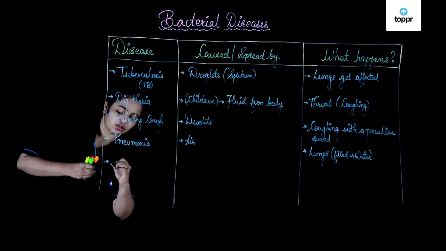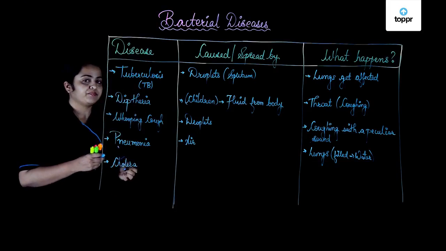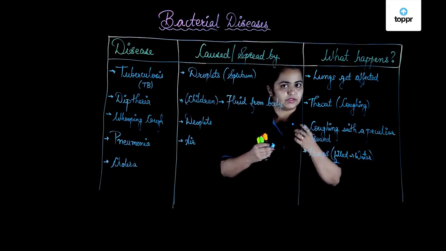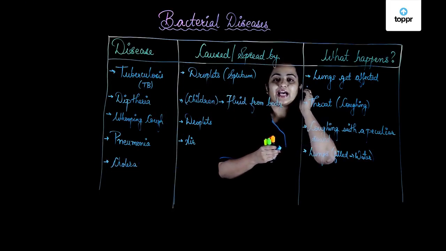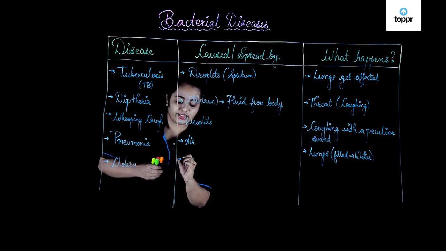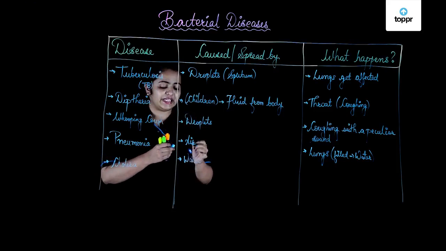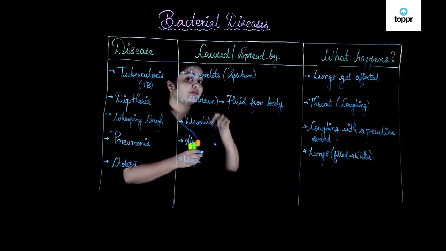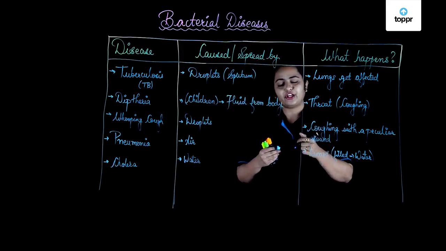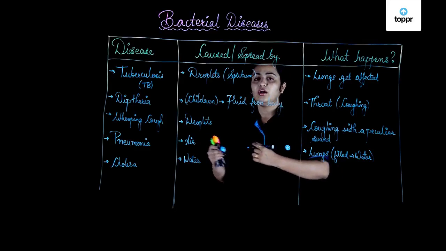After pneumonia, let's talk about the last one in the list, that is cholera. It is caused by the bacterium Vibrio cholerae, right? Vibrio cholerae has a typical nature of spreading through contaminated water. Yes, it's a waterborne disease. If you cook food with this contaminated water, it will spread through the food because you have used that water for cooking. So, contaminated water is the medium of spread for cholera.